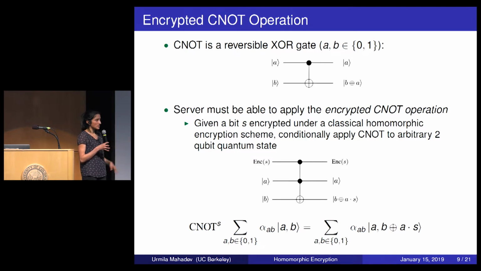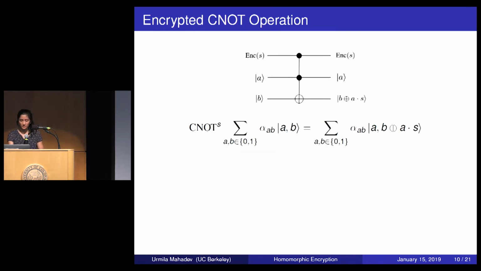And this is what it looks like on a state in superposition. So what I require is that the server has to be able to perform this encrypted CNOT operation, which has this functionality. Okay, so now that I've written it down, let's look at it a little bit closer. So the first thing to note is that what I've written is impossible, because if the server could do this to an arbitrary 2-qubit state, then of course he could set B equals to 0, A equals to 1, and he could learn the bit S. So he could use this operation to violate the security of the encryption scheme. So I will require that the output is suitably encrypted, but I'll get more into that in a second.